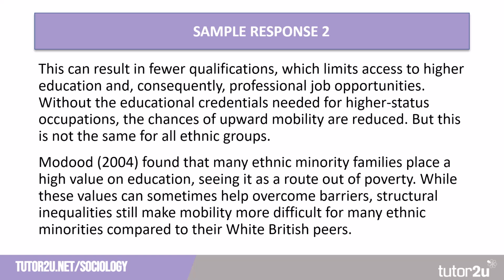And the student has finished this off by suggesting that Modood found that many ethnic minority families place a high value on education, seeing it as a route out of poverty. While these values can sometimes help overcome barriers, structural inequalities still make mobility more difficult for many ethnic minorities compared to their white British peers. So the student has shown a really good knowledge of the differences between ethnic groups within the education system and how that might impact on social mobility. Their analysis has compared and contrasted the expectations of different groups.